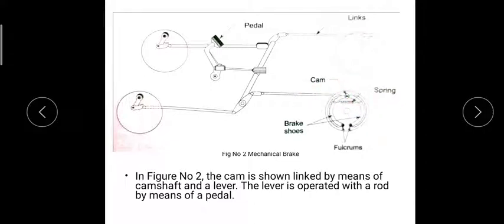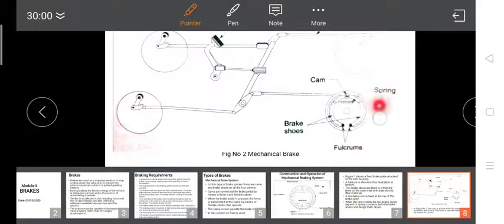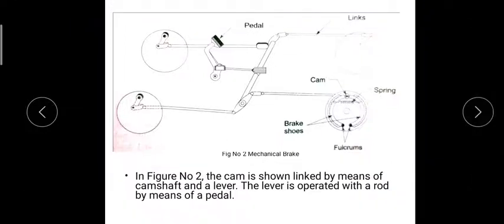Whatever construction I have shown is for only a single wheel, and this type of construction is there in all four wheels, the other three wheels as well. For discussion, they have shown it here. It has the same things: cam, spring, fulcrum and brake shoes. Now, how does it work?